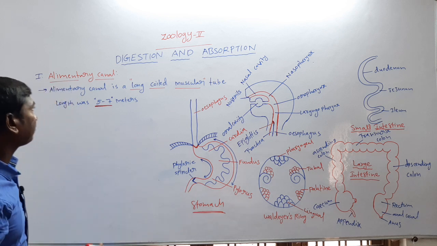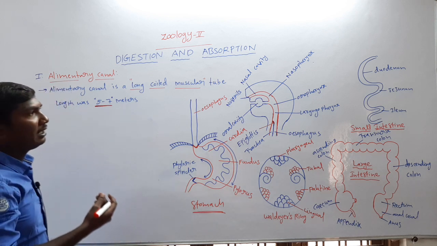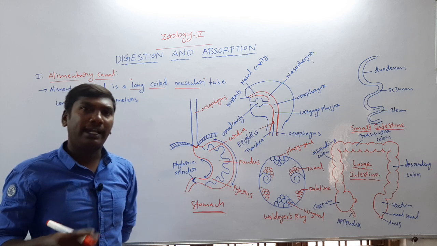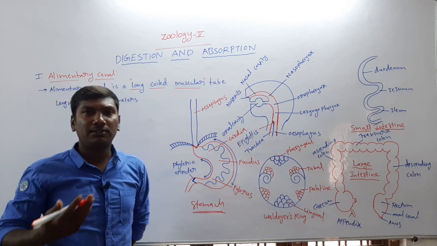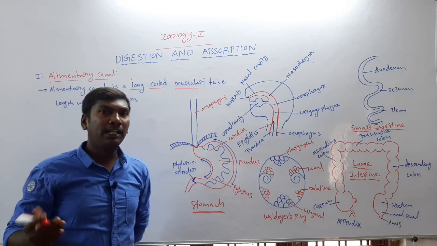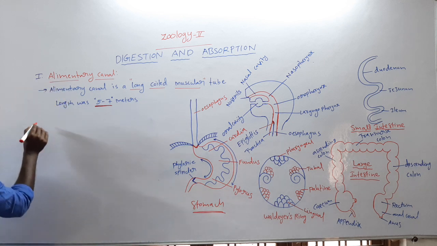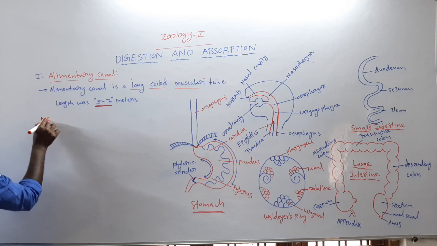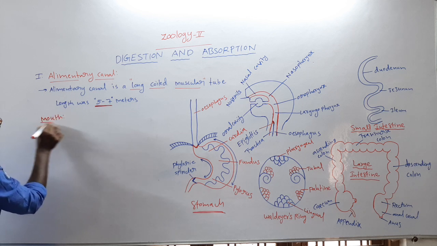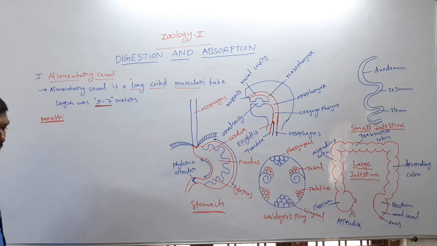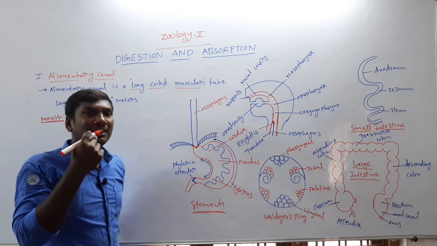Next one, the alimentary canal starts from the mouth and ends at the anus. The first part of the alimentary canal is the mouth.